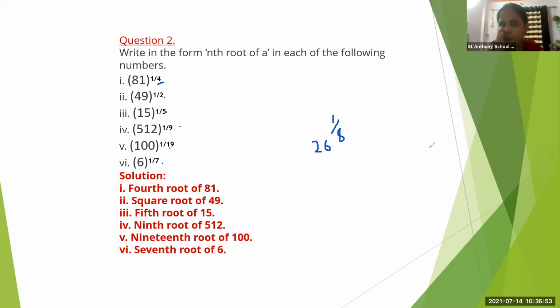Okay, Ansh Maske, unmute yourself. Hello, teacher. Yes, tell me the answer. Nth root of a. How will you express this index form into nth root of a? This is index form. जो नंबर में दिया है वो इंडेक्स फॉर्म में है. ये जो दिया हुआ है, सॉरी, यहाँ पे जो लिखा हुआ है ये nth root of a है. So we need to convert this index form into nth root of a. How will you write it?